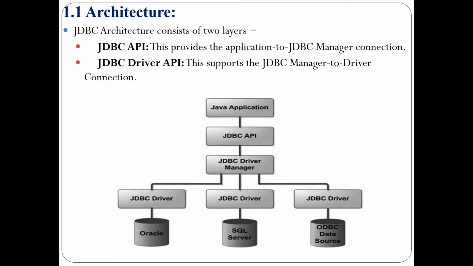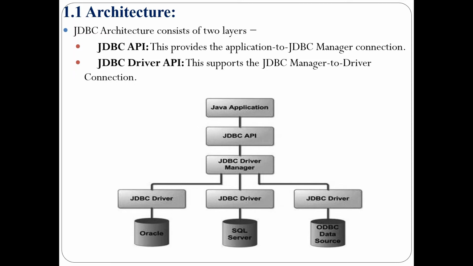The JDBC API uses a driver manager and database-specific drivers to provide transparent connection to heterogeneous databases. In this figure, we can see that different drivers are used: Oracle database, SQL Server database, and ODBC data source.